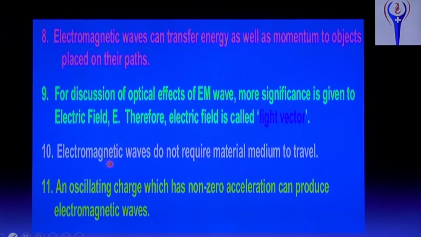What is electromagnetic wave? It does not require material medium for propagation. And an oscillating charge which has non-zero acceleration can produce electromagnetic wave. That already we discussed. That is, if the charges are oscillating or accelerated, they produce electromagnetic waves.